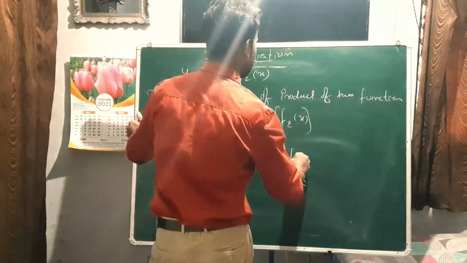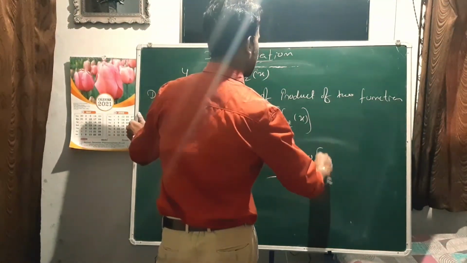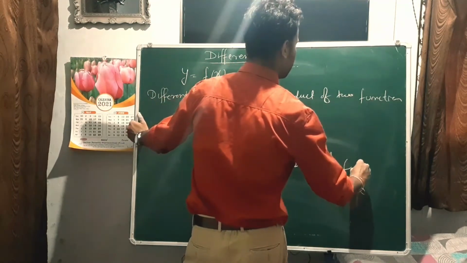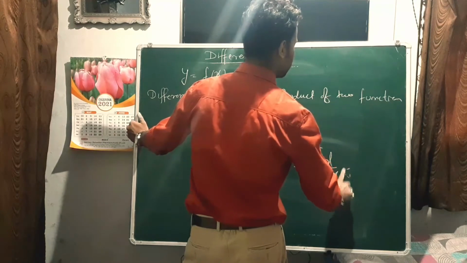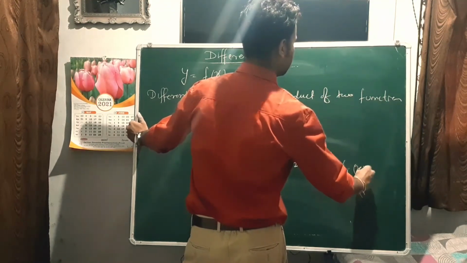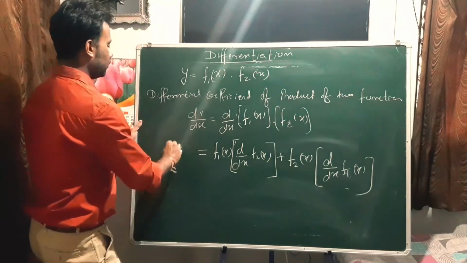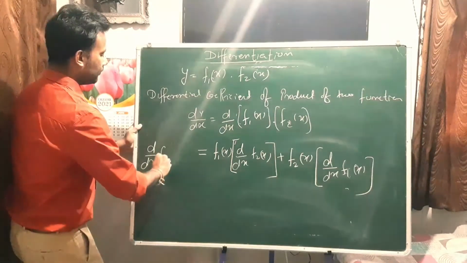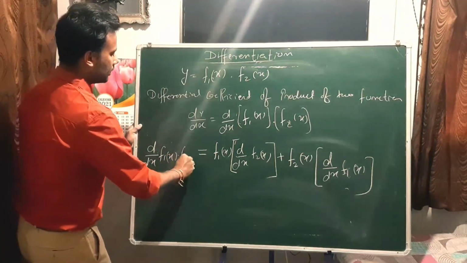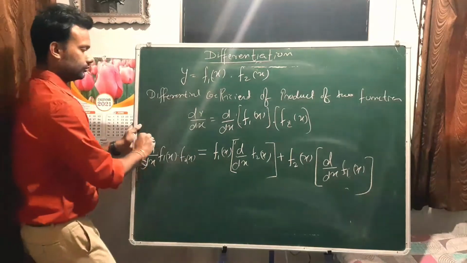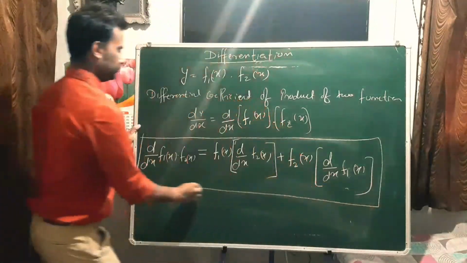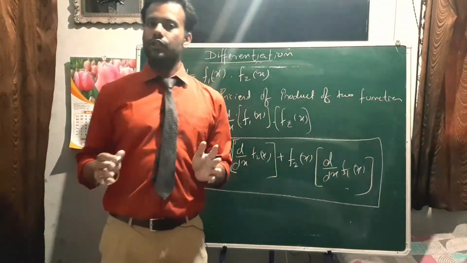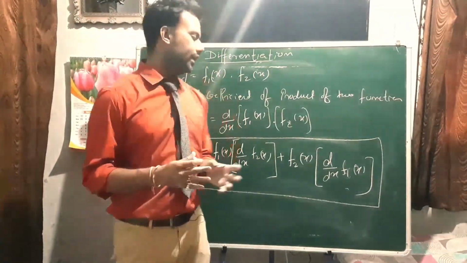So now we have second function same, that is f2x, and differentiation of first function. So this is the formula of d by dx of f1x and f2x. When these two functions are in product, we find it by this formula.